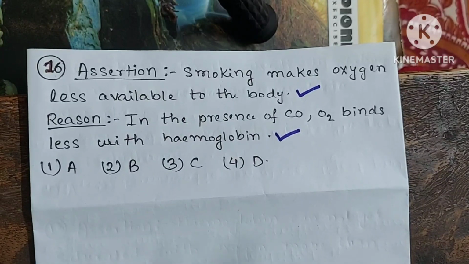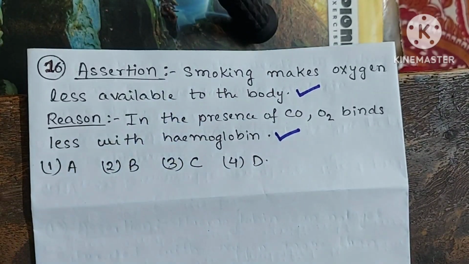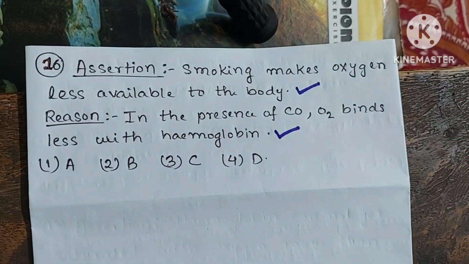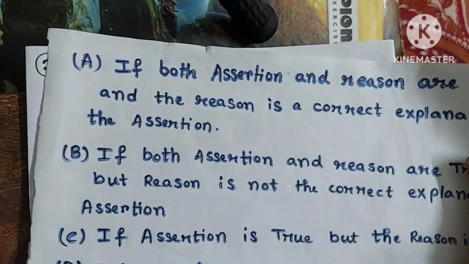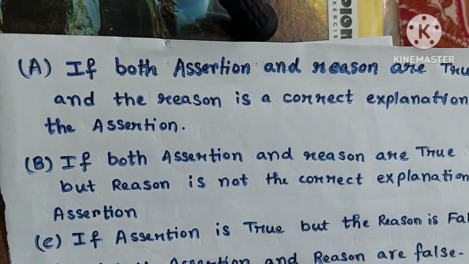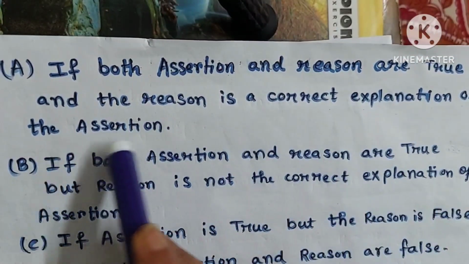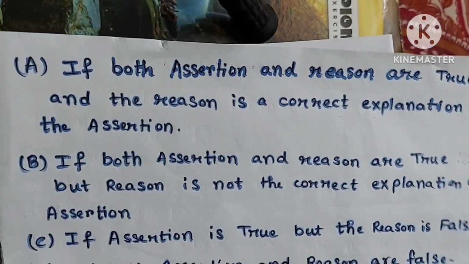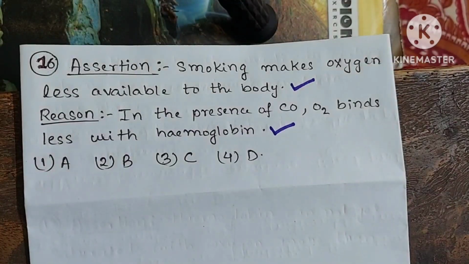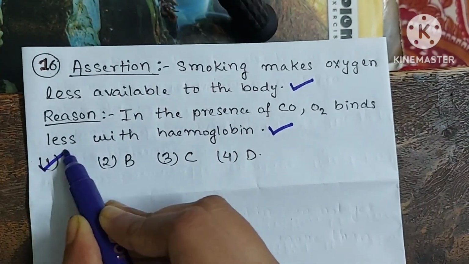Therefore, we can say that here reason is the correct explanation of assertion. So, if we see the options, we will see that option A says if both assertion and reason are true and reason is the correct explanation of the assertion, then option A is correct. So here option 1 is our correct answer.